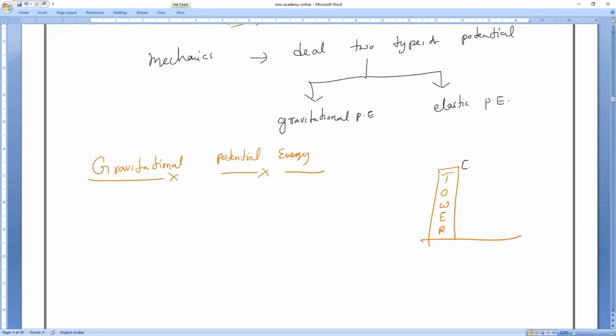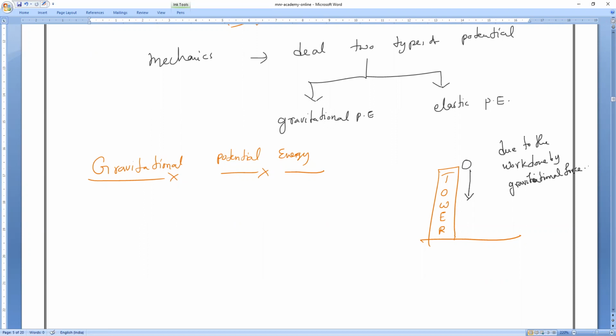Now imagine there is an object which is falling downwards towards the ground from a certain height. Why will the ball fall to the ground? Due to the work done by the gravitational force acting on the body. So why does this body fall on the ground? Because of the work done by which force? The gravitational force.